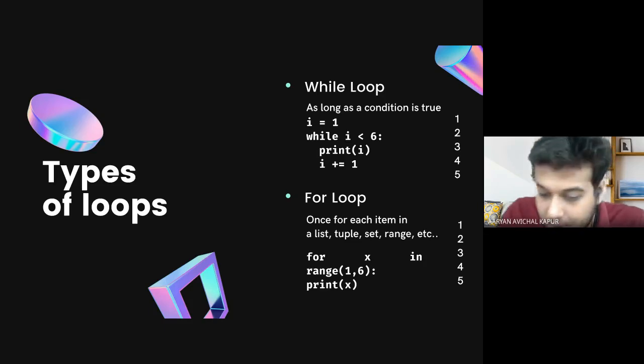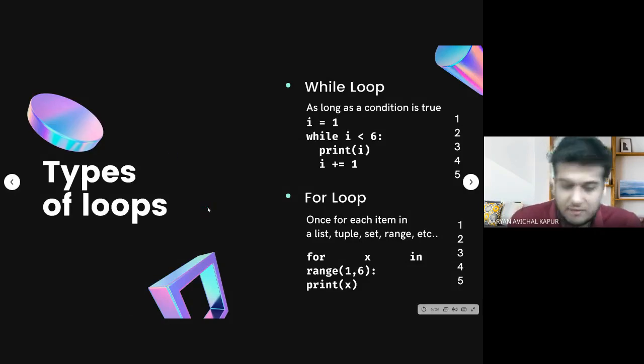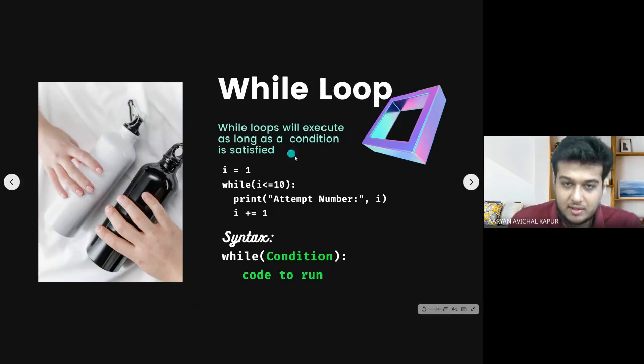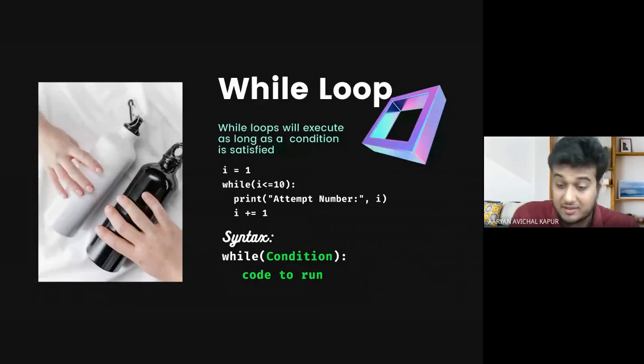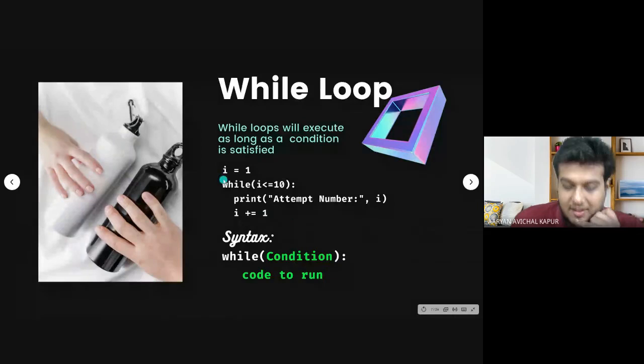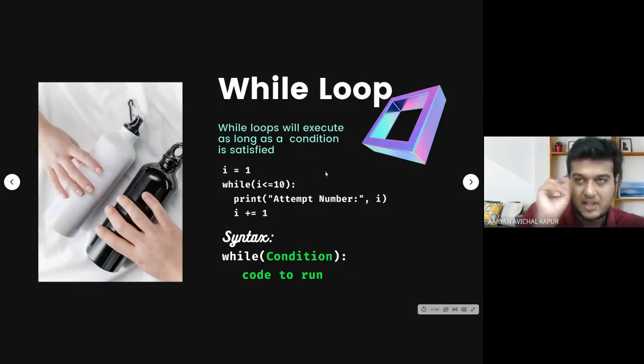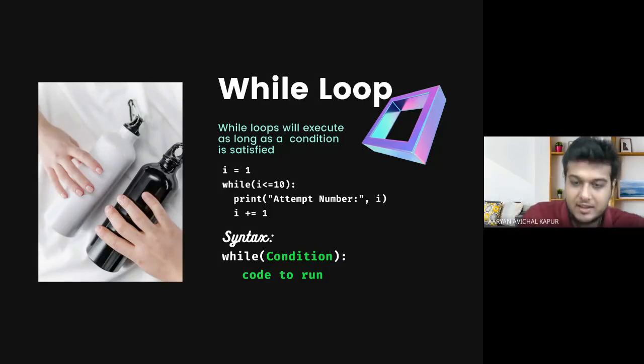Great. So I think people are clear with this. Now we will concentrate on the while loop first, and then look at the for loop. While loops will execute as long as the condition is satisfied, as we just discussed. In the small example code I've given here, a variable named I has the value 1, and while I is less than or equal to 10, that is, I has to be either equal to 10 or less than 10, we will print attempt number I, the variable, and then we'll add 1 to I.